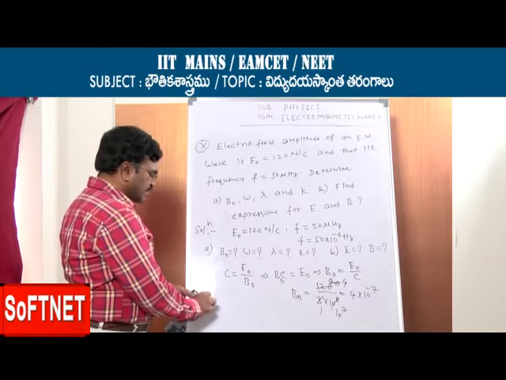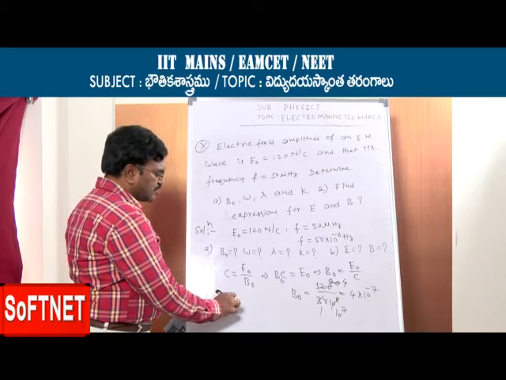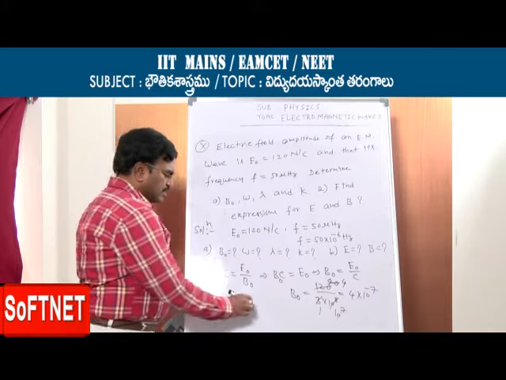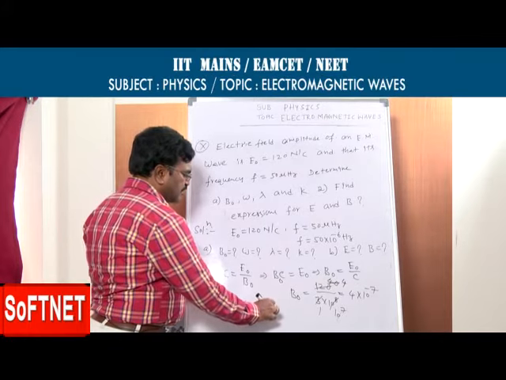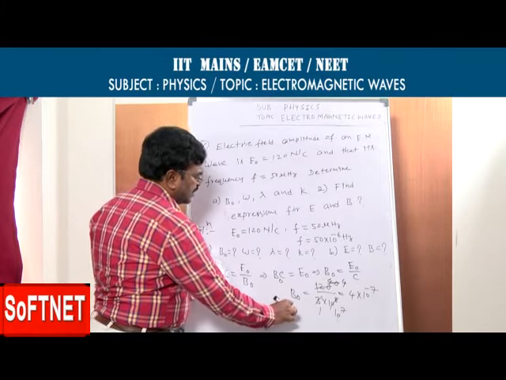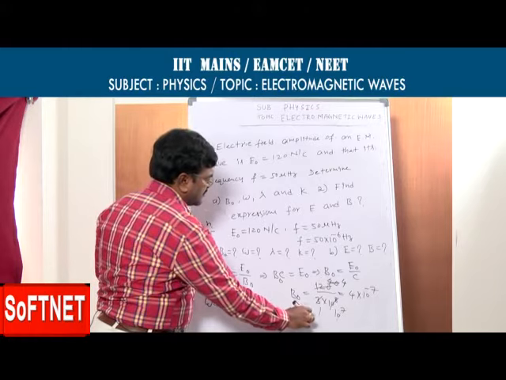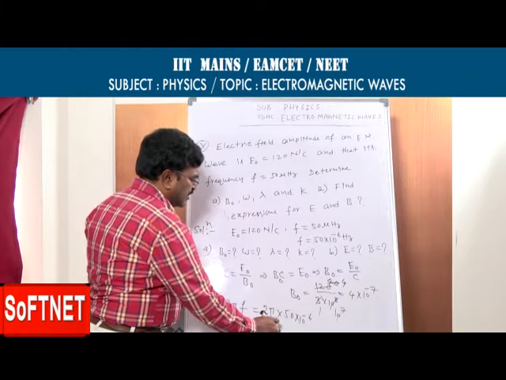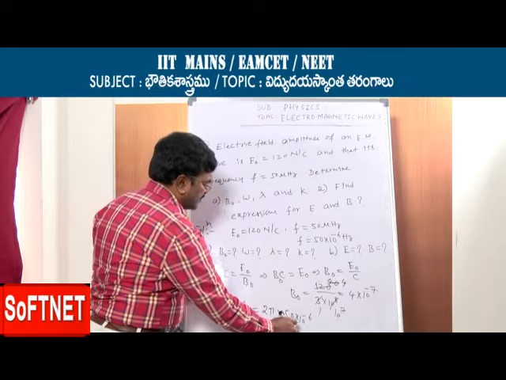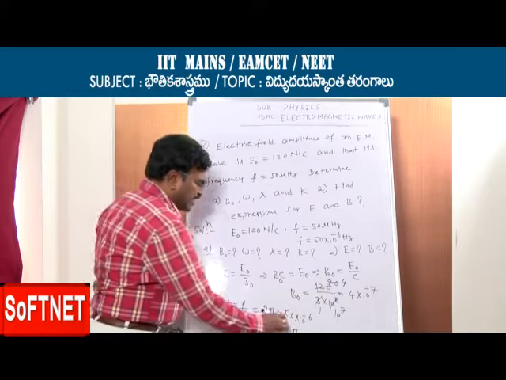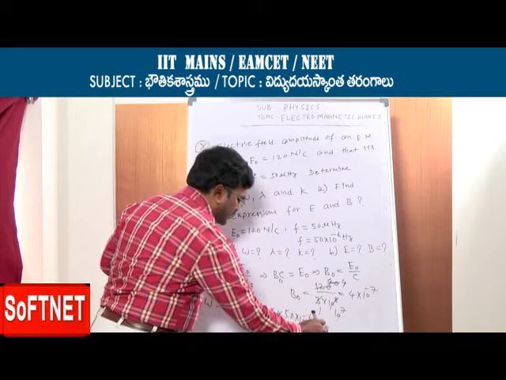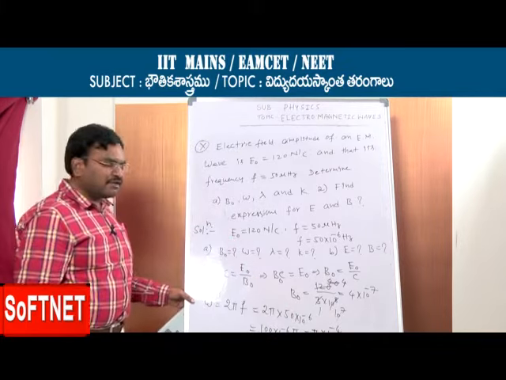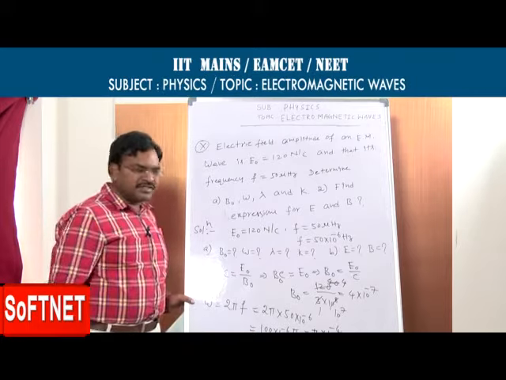Next, omega. Omega is equal to 2 pi f. Omega is the angular frequency, or angular velocity. Now 2 pi into f, where f is 50 into 10 power minus 6. 2 times 50 is 100, so 100 into 10 power minus 6 into pi. We get pi into 10 power minus 4, which is the angular velocity.